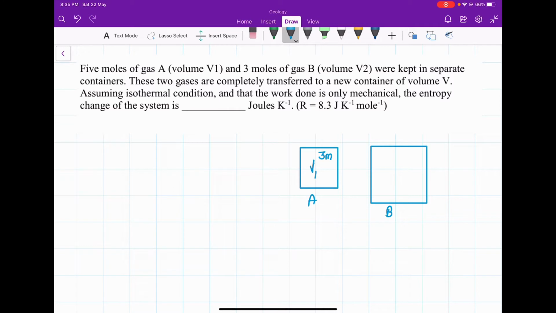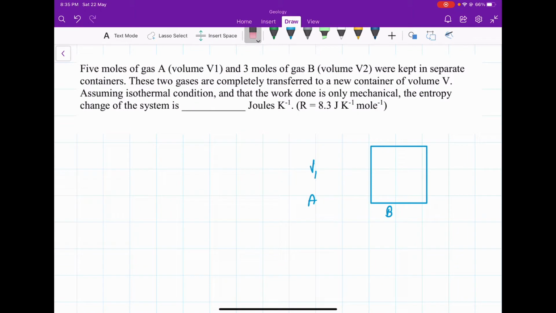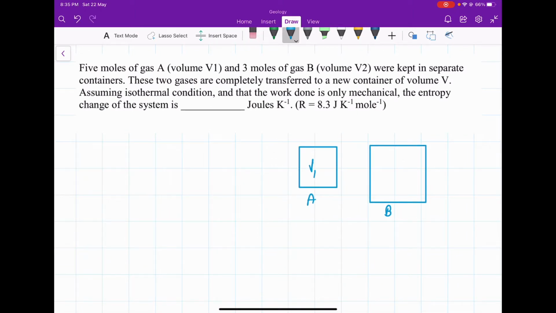So container A having volume V1 and number of mole of gas is 5 mole. So this will be your 5 mole, and container V2 number of mole of gas is 3 mole.